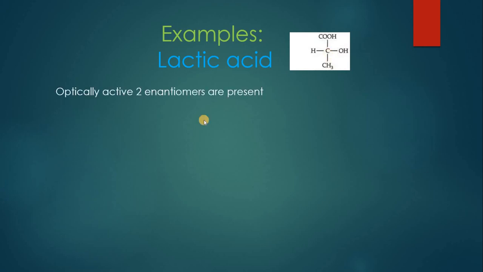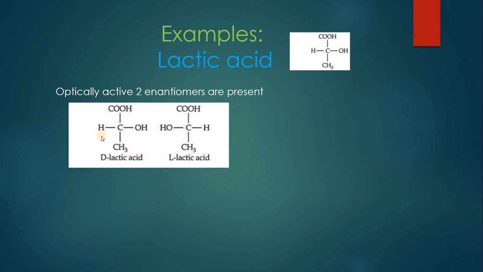Now if we see optical activity, the 2 enantiomers of this compound can be shown in this way. In one of the compounds, OH and hydrogen, these two, CH3 and COOH will remain the same, but the positions of OH and H will be changed. In one of the compounds, when OH is present on the left side, this will be called L-lactic acid, that is levorotatory lactic acid.